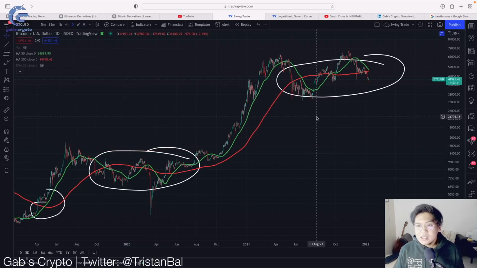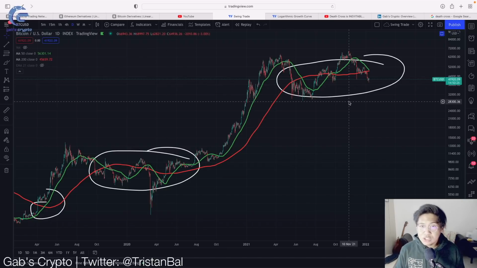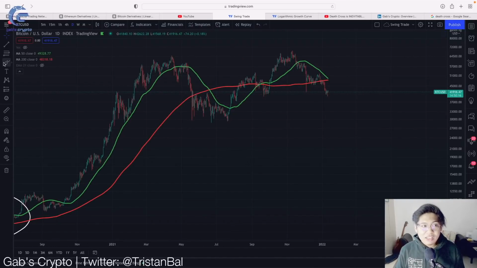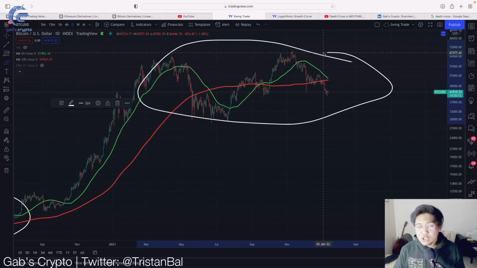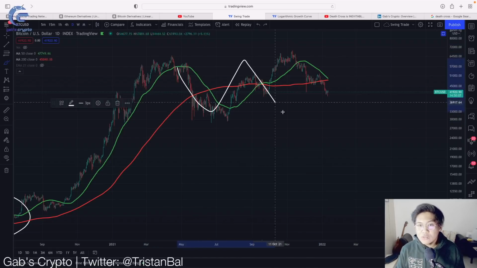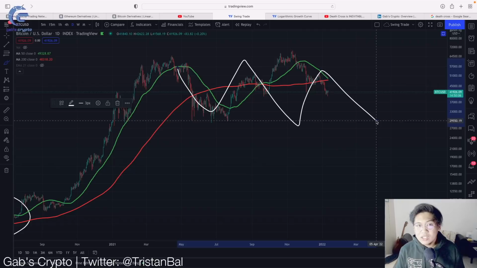So if you're going to compare this right now with the previous cool-off phase and the previous consolidation phase, ano ba yung ma-incur natin dito sa ating data? So first things first, it actually tells us na right now, this death cross is actually a part of a longer cool-off phase na nakita natin with the price action. So this is more likely a consolidation rather than a bear market.